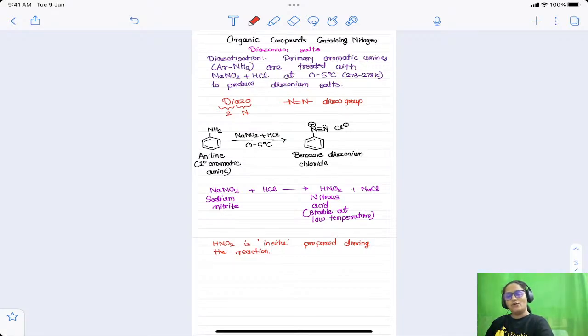So this is the basic idea of the diazotization reaction. You can take a screenshot of this page first, and then we will see the mechanism for this reaction.